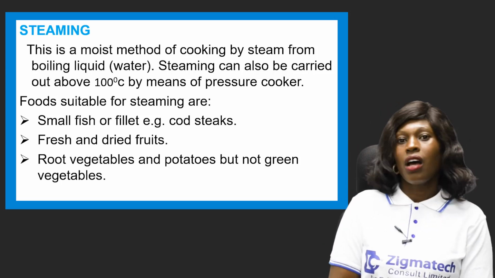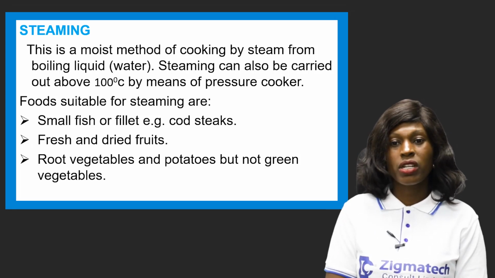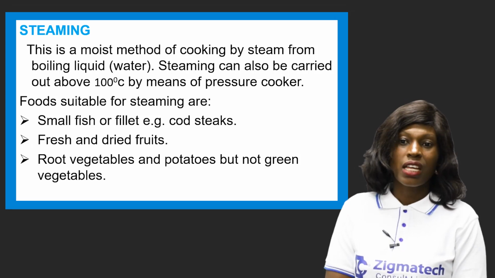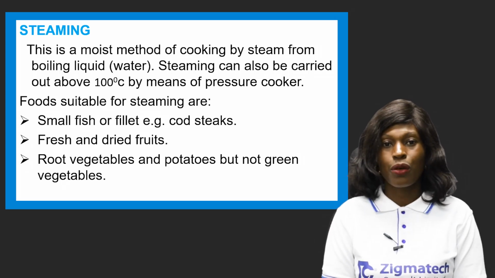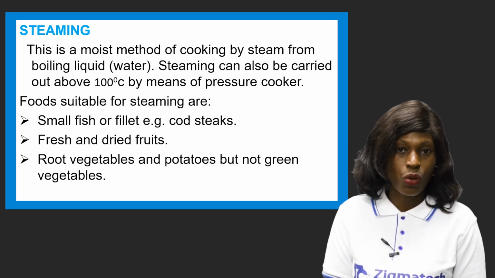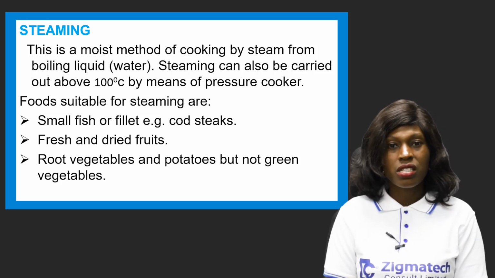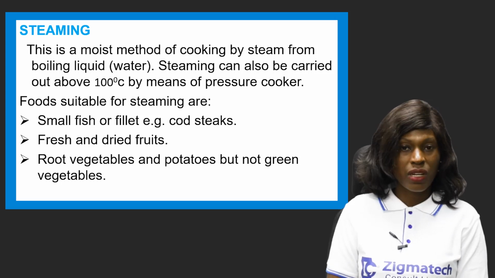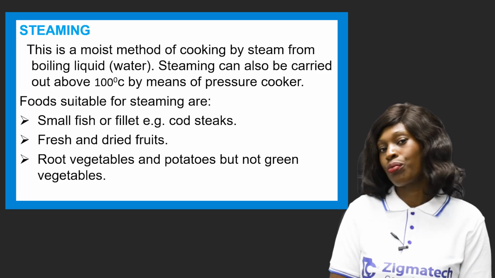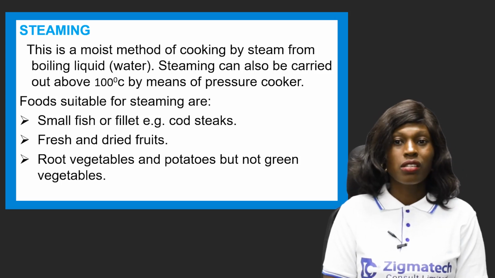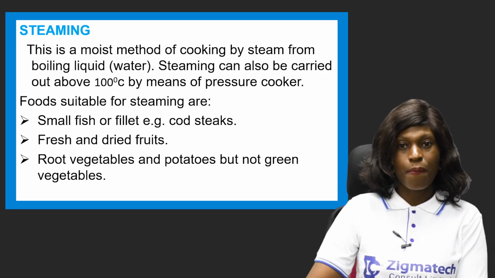And another food that is suitable for the steaming method is your root vegetables and your potatoes, but not green vegetables. Root vegetables can be steamed. Your potatoes, your carrots, you can actually steam them to eat and to make your food. So these are the foods that are suitable for the steaming method.